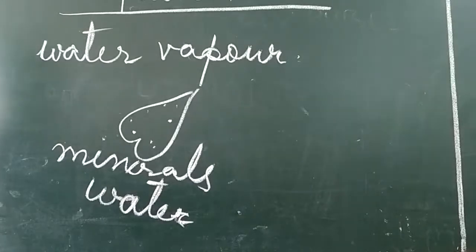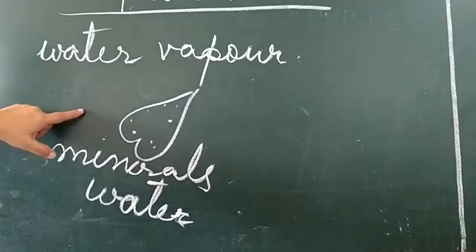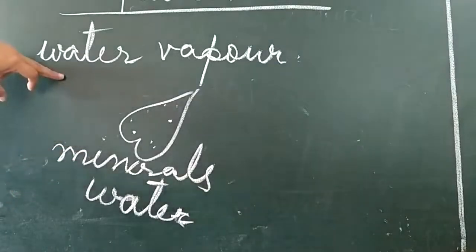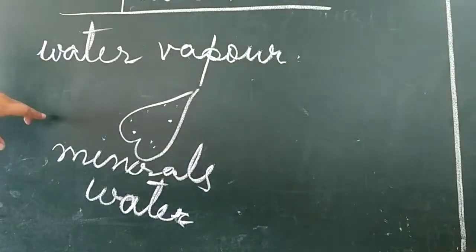It helps to pull water, just like how we pull water with the help of a straw, or pull cold drinks with a straw. In the same way, water is transported to a taller height in plants with the help of transpiration.